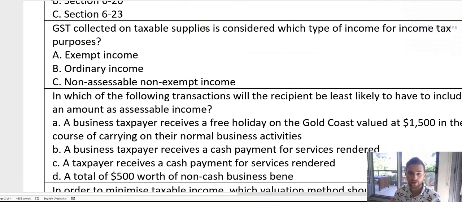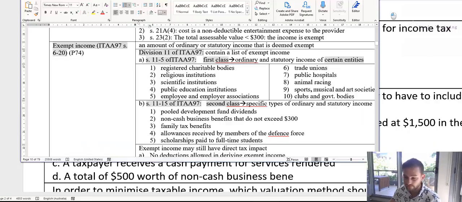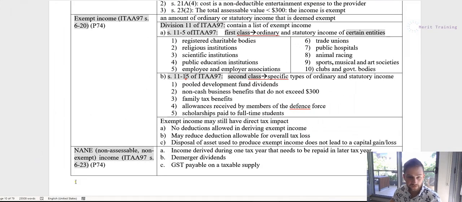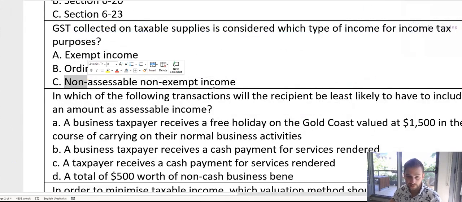Alright, next question. GST collected on taxable supplies is considered which type of income for income tax purposes? Okay, so if we bring up our notes for this one, we can see non-assessable, non-exempt down here. We can see GST payable on taxable supply. So the answer for this one is C.